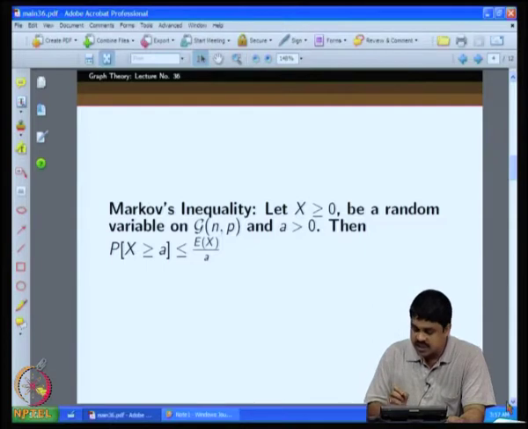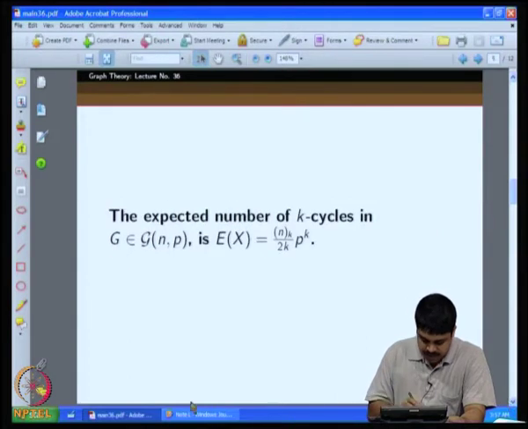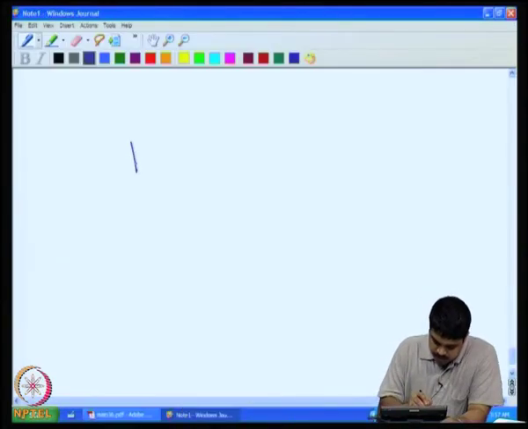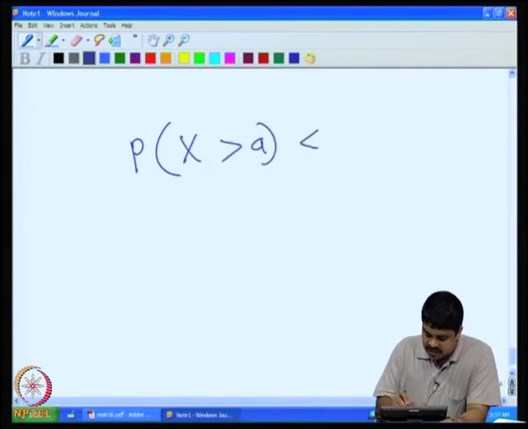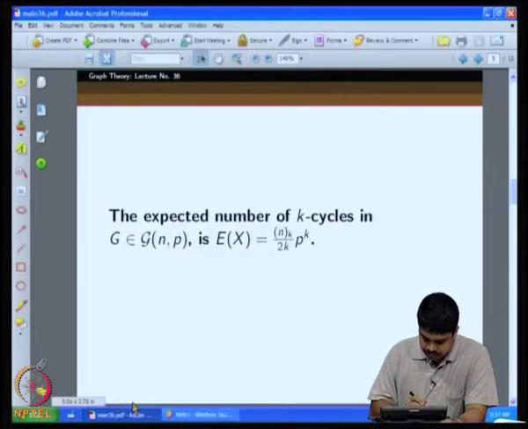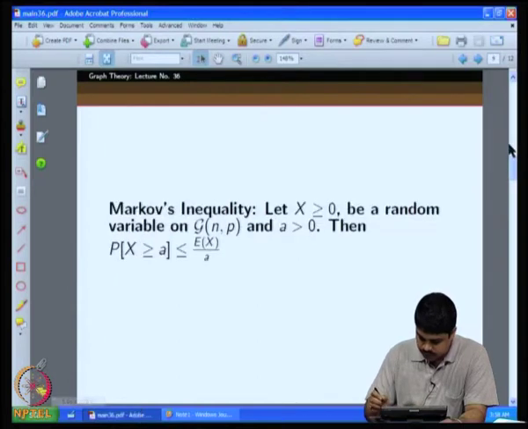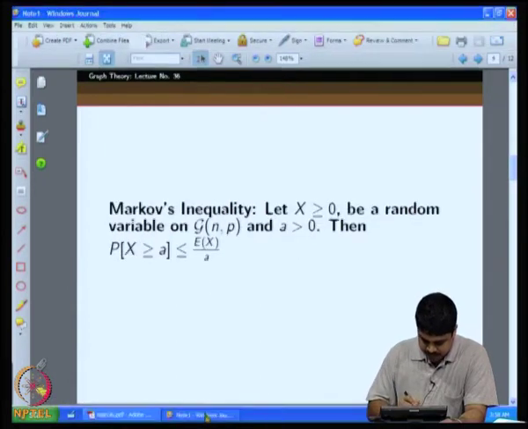So, we are considering random variables which take positive values here, and then we are claiming that the probability that the random variable takes value greater than a is less than or equal to the expectation of x by a.